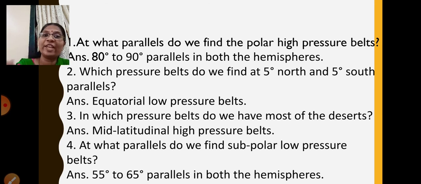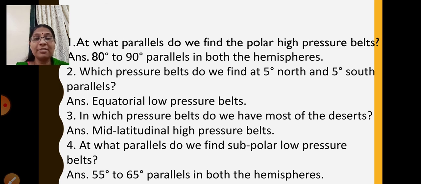So we have equatorial low pressure belts in 5 degrees north and 5 degrees south parallels. Then we have mid-latitudinal high pressure belts from 25 degrees to 35 degrees parallels in both the hemispheres. Then the subpolar low pressure belts from 55 degrees to 65 degrees parallels, and the polar high pressure belts in 80 degrees to 90 degrees parallels in both the hemispheres.